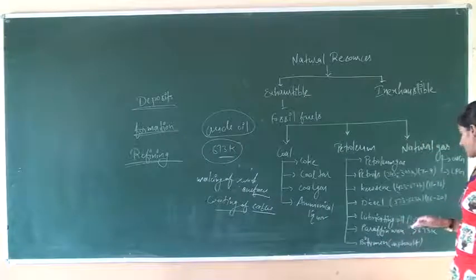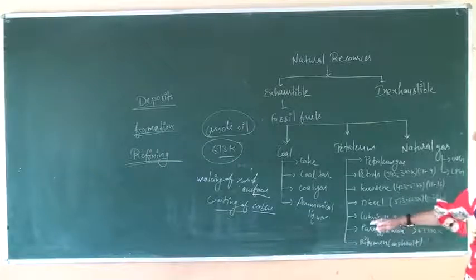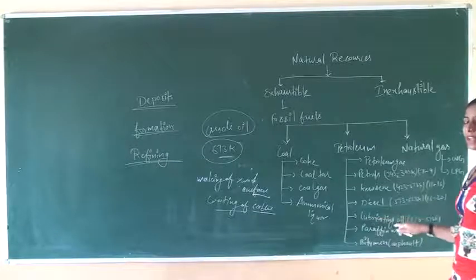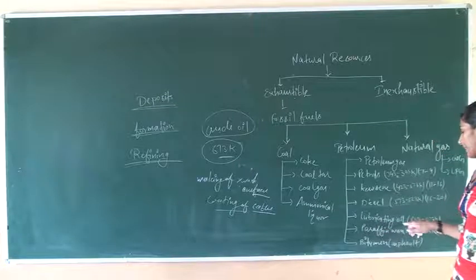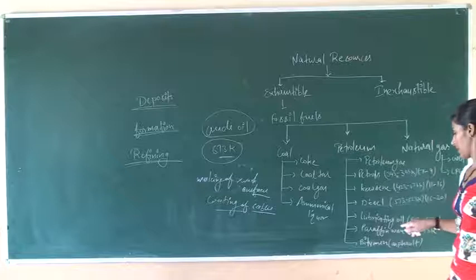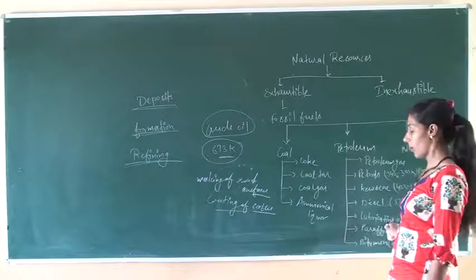After that, when the temperature is about 623 Kelvin to 673 Kelvin, in this range the product obtained is the lubricating oil. This lubricating oil is used in lubricating many machines.